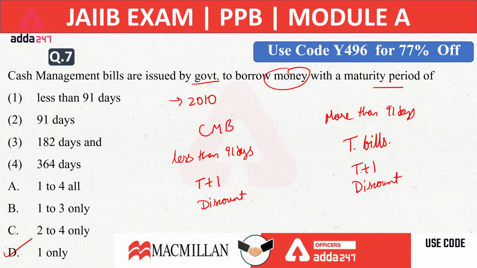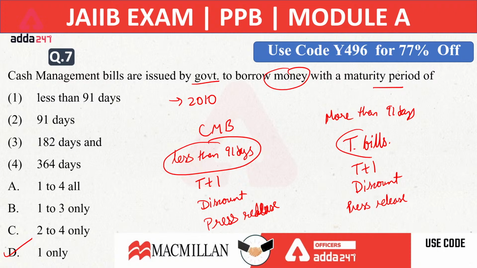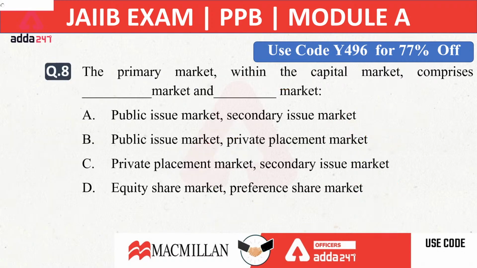Both help the government balance the mismatch between revenue and expenses, and both are informed in the press release of the Reserve Bank of India. So the only difference between cash management bill and T-bills is the duration: one is less than 91 days and one is more than 91 days. So the right option for the 7th question will be D.